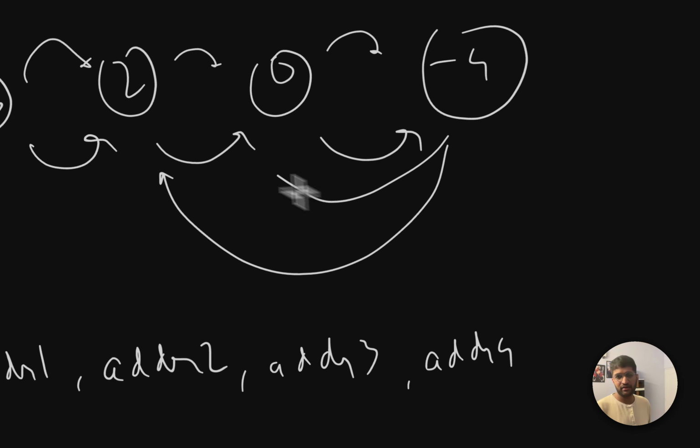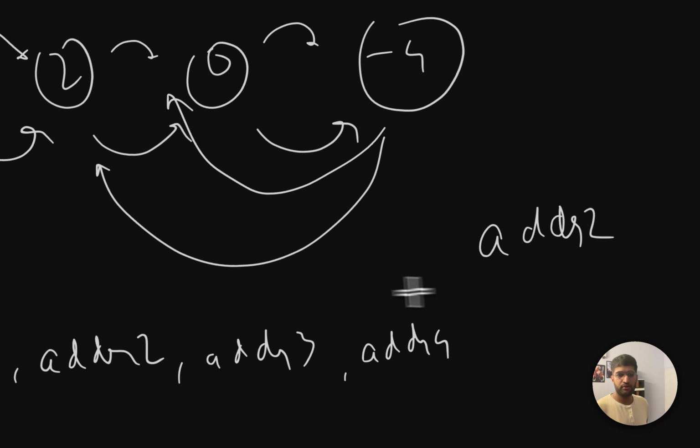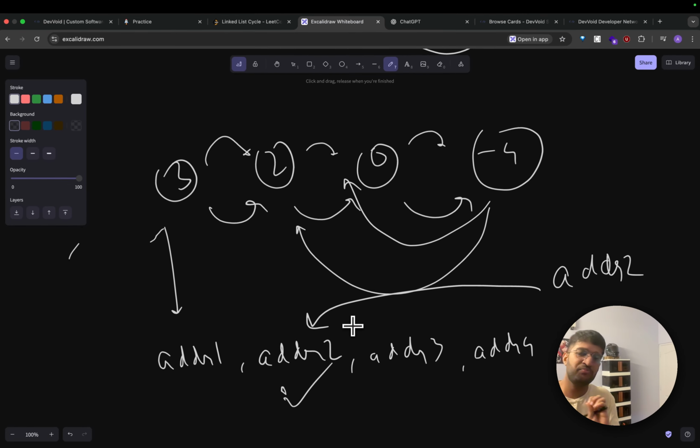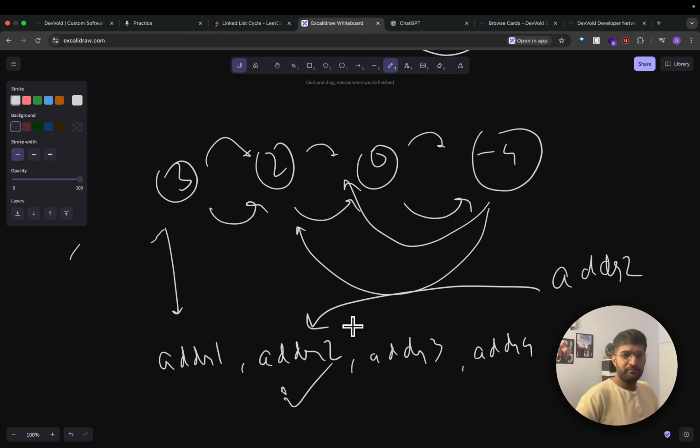ADDR4. I'll come back and boom. I go back and I see that I have ADDR2, which is already present. Hence, it's a cycle. That's it. The logic is as simple as that. Store the address every time.